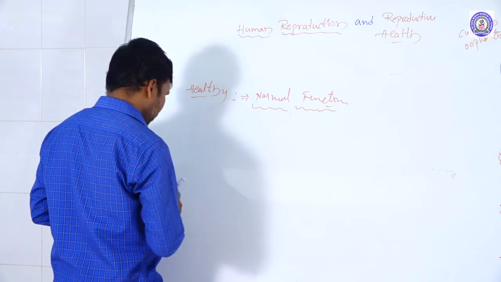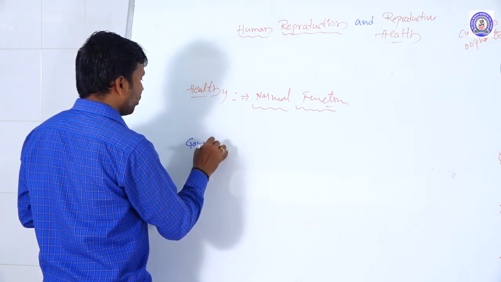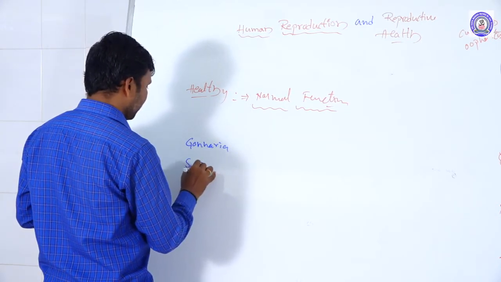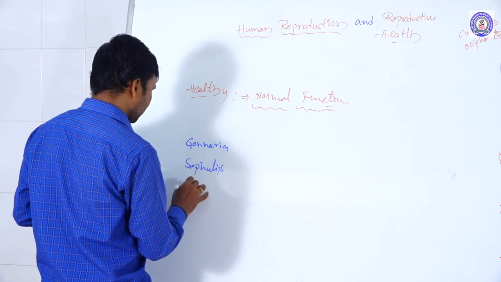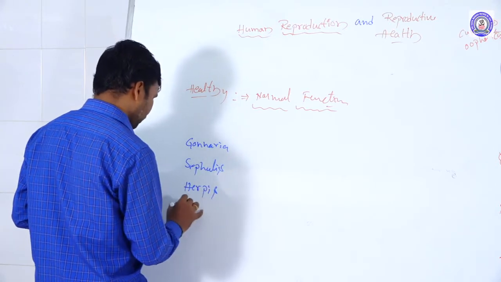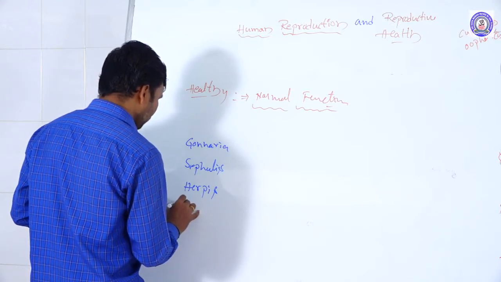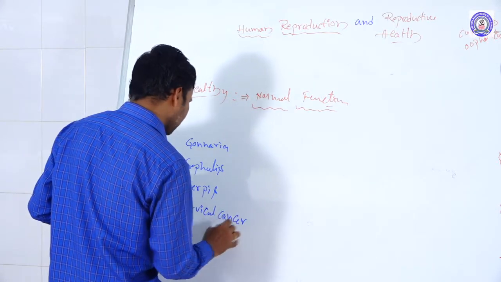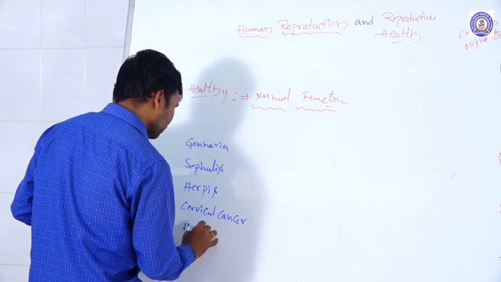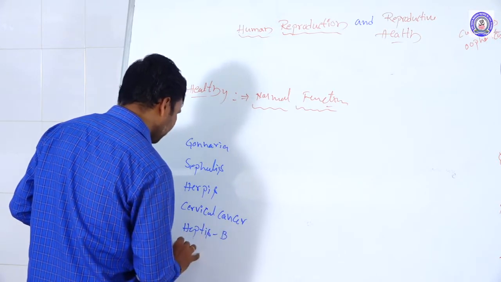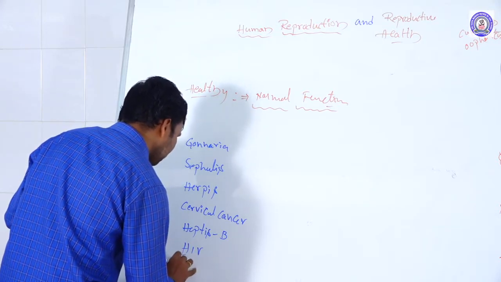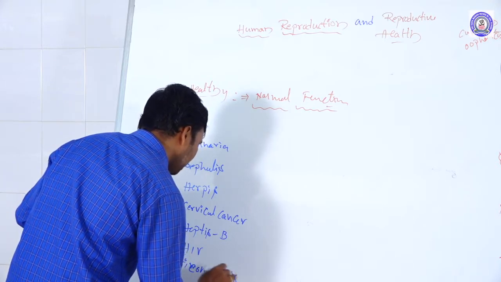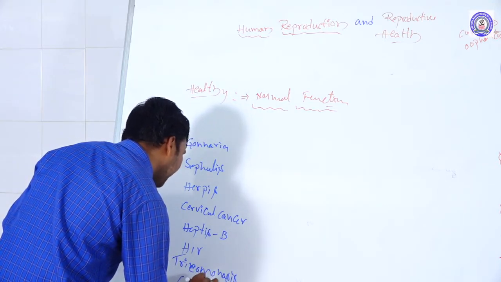They are gonorrhea, syphilis, herpes, cervical cancer, hepatitis B, HIV, trichomoniasis, candidiasis.